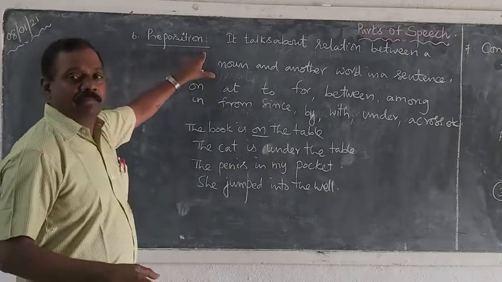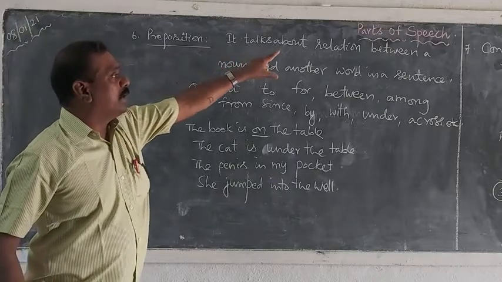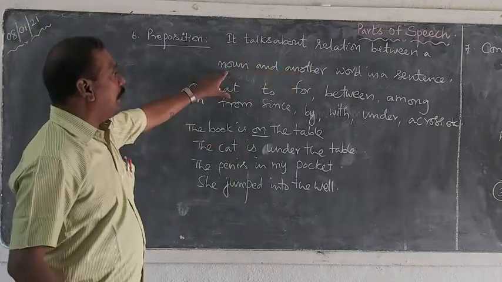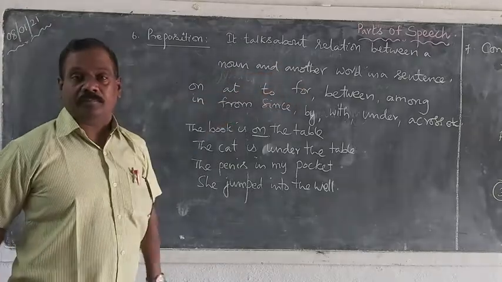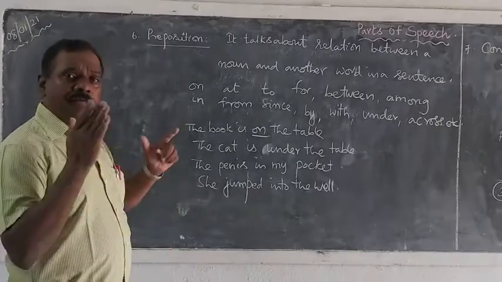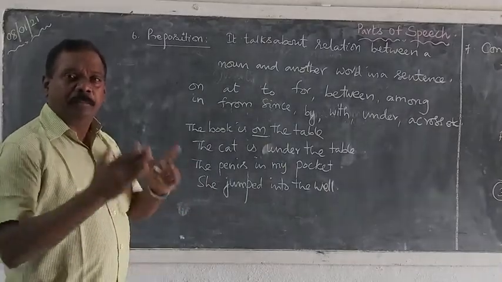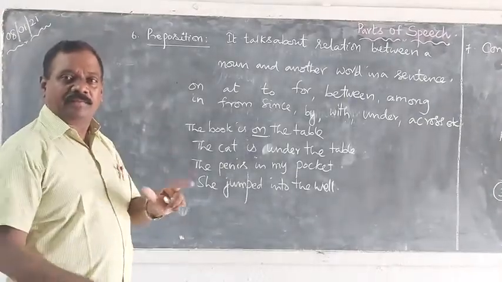So prepositions, these are very simple words. They tell about the relation between a noun and another word in a sentence. So mainly in a sentence, the prepositions show the relation. Pre, before. Position, place.